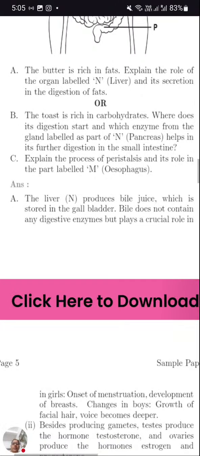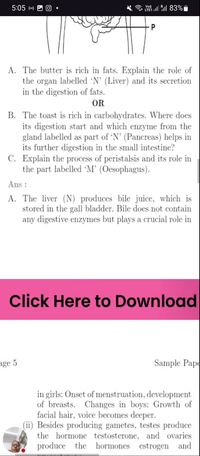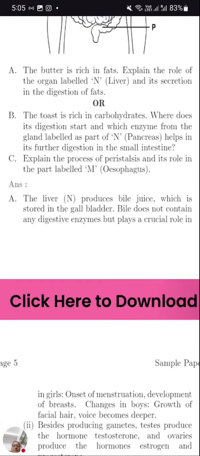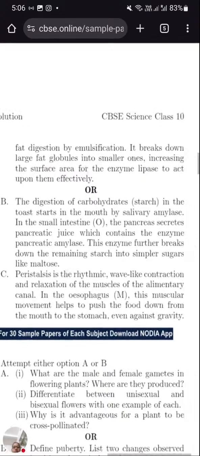Explain the process of peristalsis and its role in the part labeled N, the esophagus. How does peristalsis take place? Peristalsis is a rhythmic contraction and relaxation of the esophagus. When food passes through the esophagus, or the food pipe, there is rhythmic contraction and relaxation. As a result, the food passes further. That is called peristalsis movement. I'll be reading the answer, so follow along. The questions we already discussed.